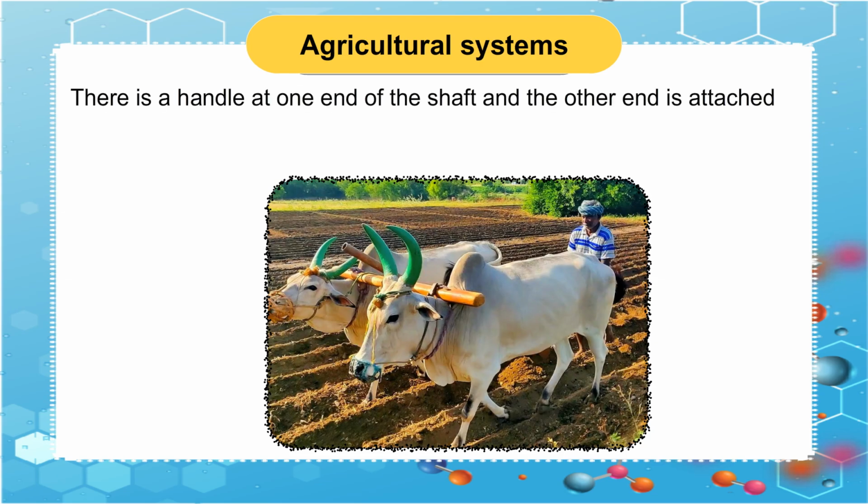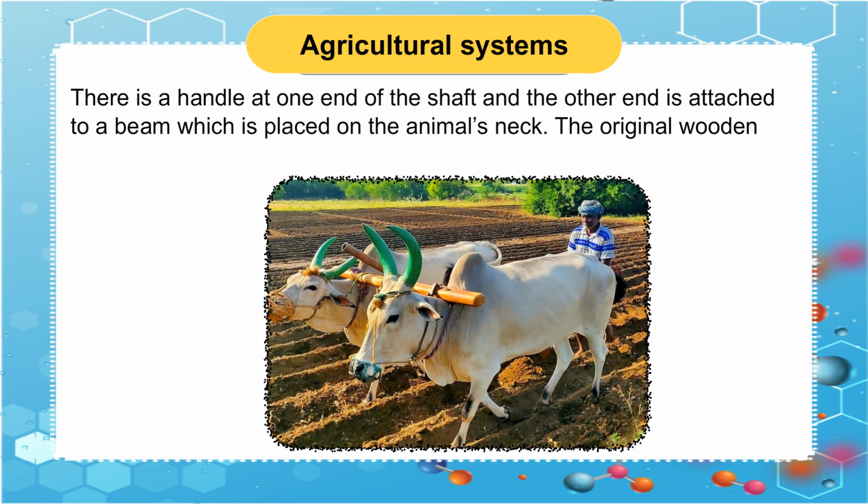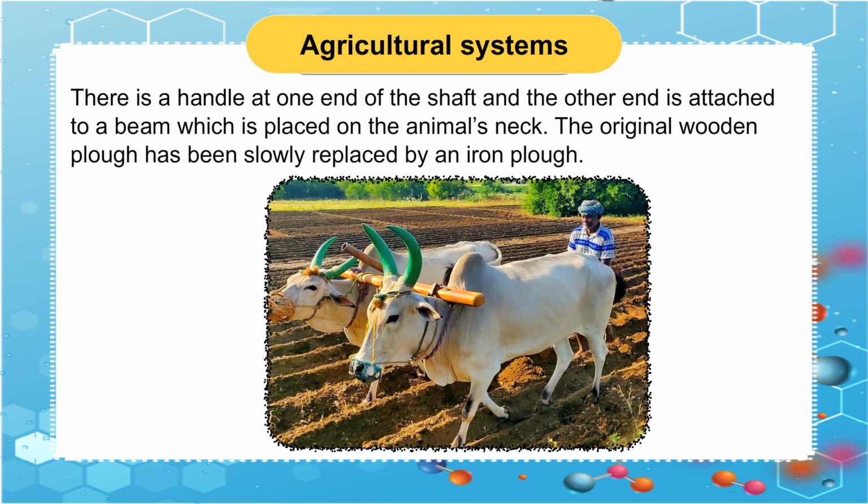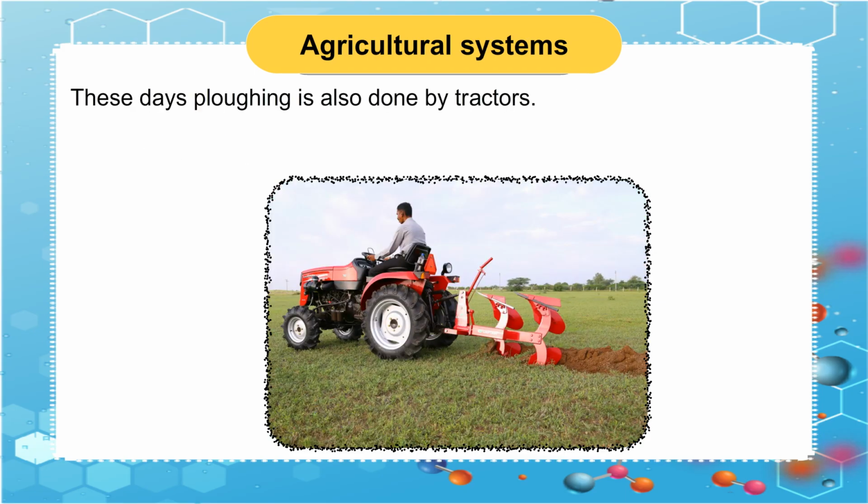There is a handle at one end of the shaft and the other end is attached to a beam which is placed on the animal's neck. The original wooden plow has been slowly replaced by an iron plow. These days plowing is also done by tractors.